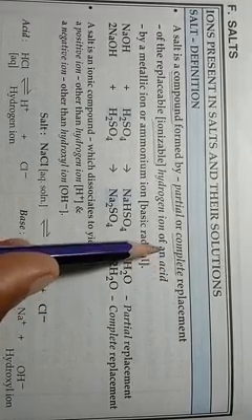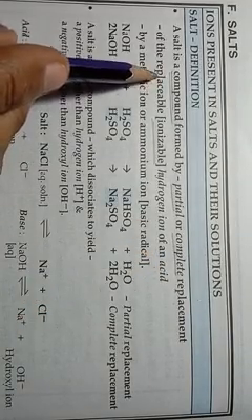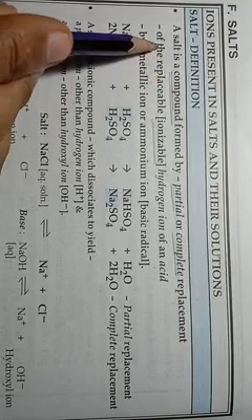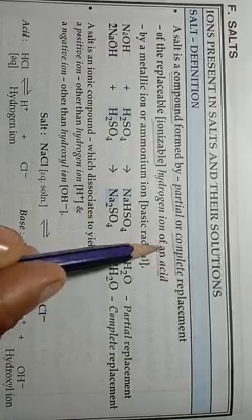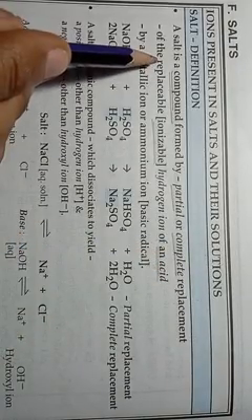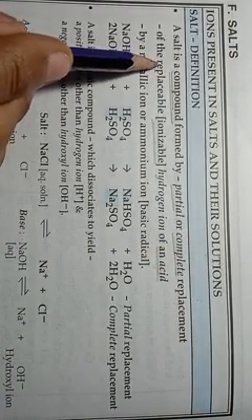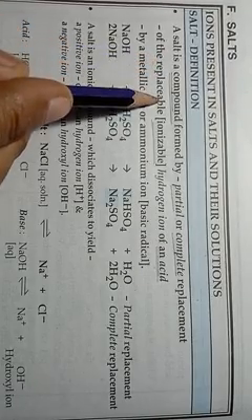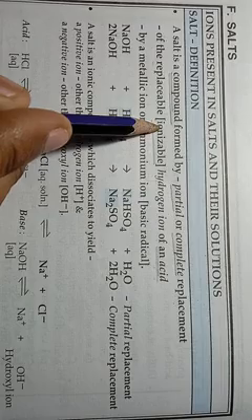Okay students, so it means that in an acid all the hydrogen atoms are not replaceable or ionizable.